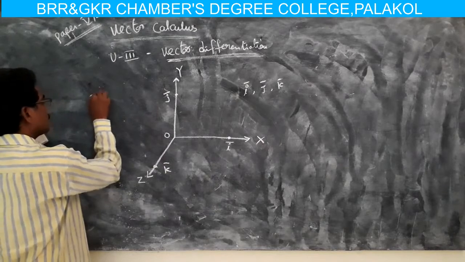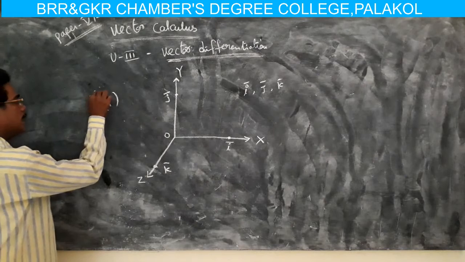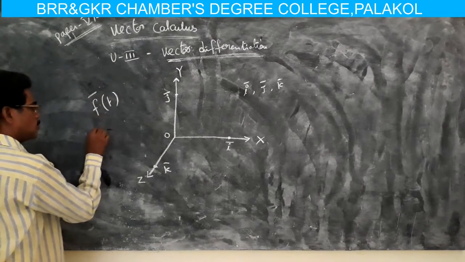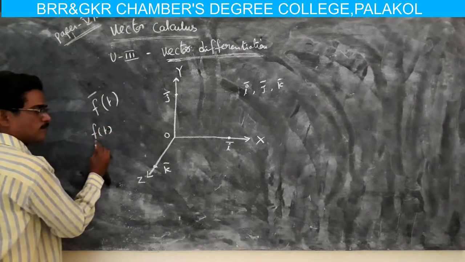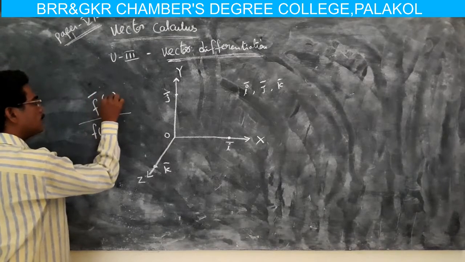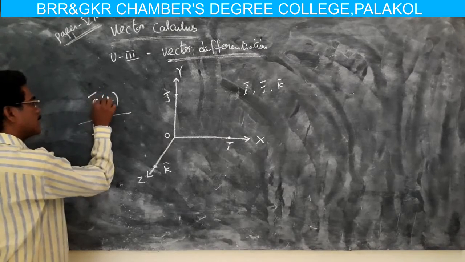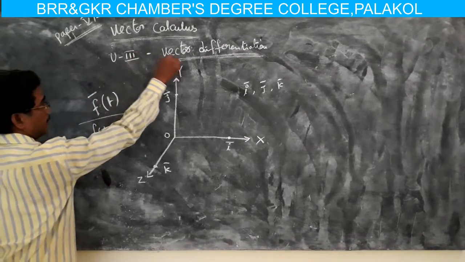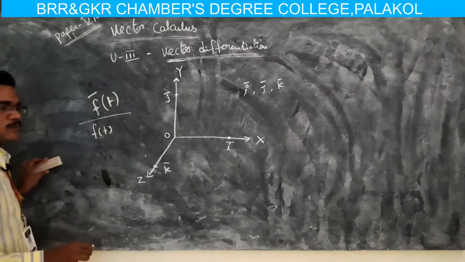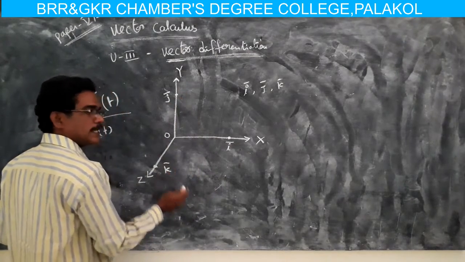Suppose f bar of t is a vector function. Here the bar indicates direction and magnitude. f of t is a function, but f bar of t is a vector function, so vectors are written as f bar of t. The x axis has i bar, the y axis j bar and the z axis k bar.